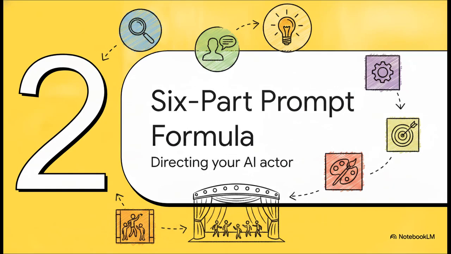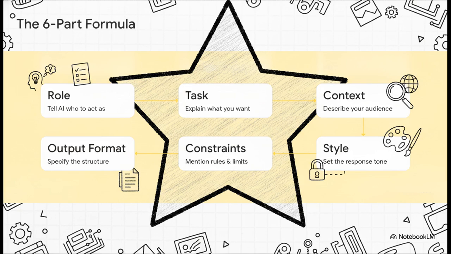Section 2, the 6-part prompt formula, directing your AI actor. And this brilliantly illustrates our core solution today, the ultimate 6-part framework that's going to turn you into a confident AI director. We've got role, task, context, style, constraints, and output format. This rule of 6 is basically your new superpower. So let's break down exactly how each piece works so you can start using it right away.